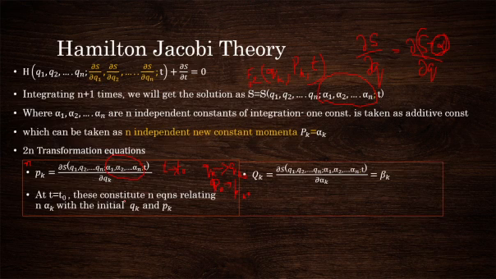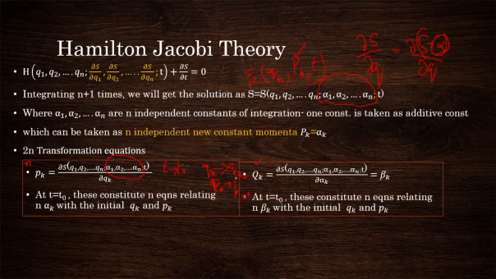Similarly, you can mention the second half of the transformation equation, that is, it already has capital pk or alpha in its expression. So the other half of the equation will be differentiating S with respect to alpha. That will give the conjugate, which is capital Qk. And we already mentioned that the capital Q's, which are the new coordinates, are constant in this particular canonical transformation. So that constant is denoted using beta k.